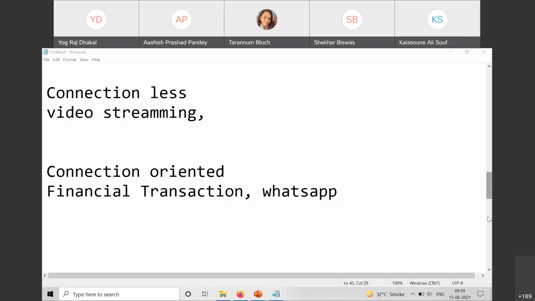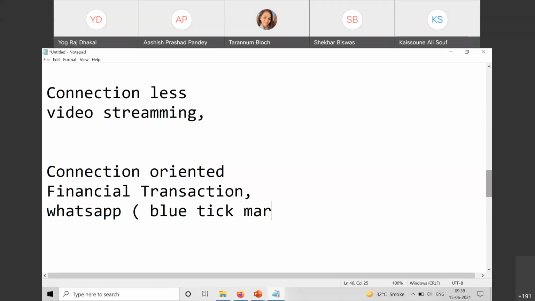Is it connection oriented or connectionless? Let me tell you, it is connection oriented. We receive the seen feature. A blue tick comes. Exactly. When you are receiving two blue tick marks, those blue tick marks are the acknowledgement signals. They are the acknowledgement signals, right? So this is why we can say that it is connection oriented, right?